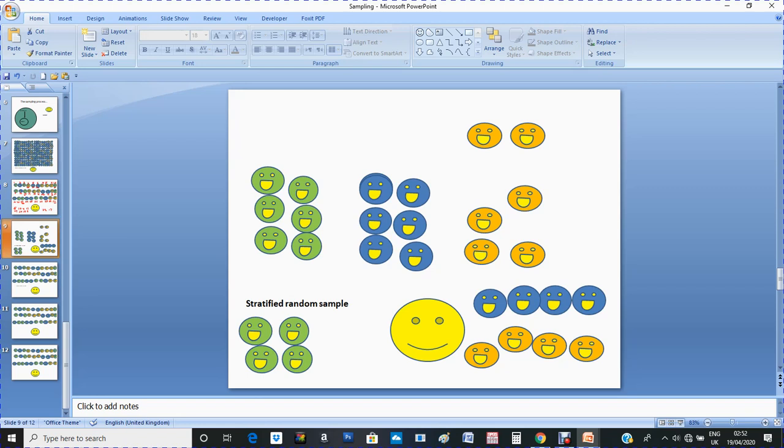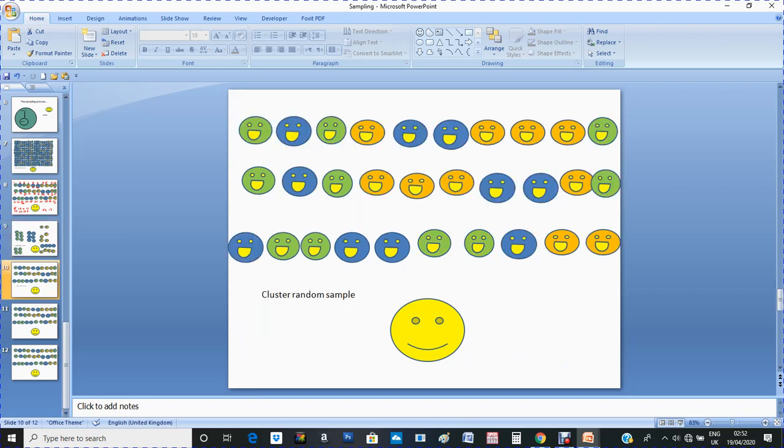And if I need, let's say, 100 students, I'm going to select randomly 25 students from the first strata, first year, then the second strata, second year, third strata, third year, and 25 from fourth year. So the number is 100.